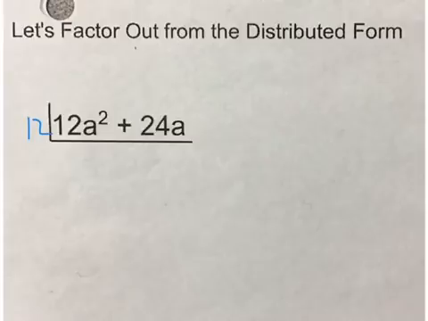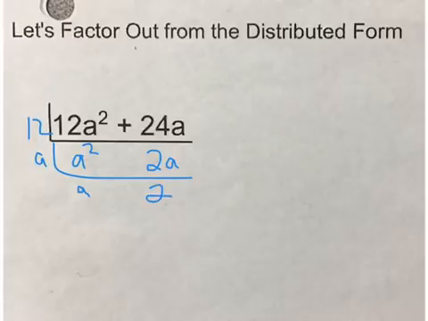12 goes into 12a squared once, so that's 1a squared. So I'm going to write that as a squared. 12 goes into 24a 2 times, so that's going to be 2a. So I look at a squared and 2a, and they both have a in common. So I'm going to factor out an a. So a squared divided by a is a. Then if I look at 2a and divide it by a, I get just 2.